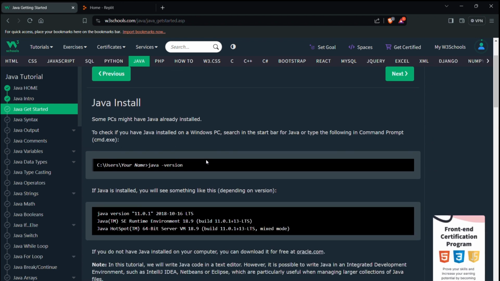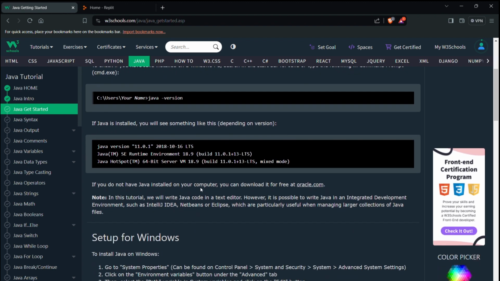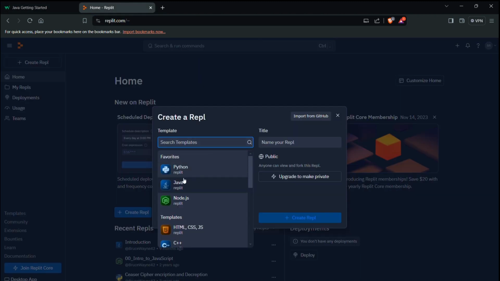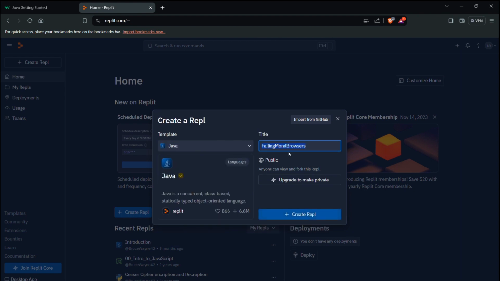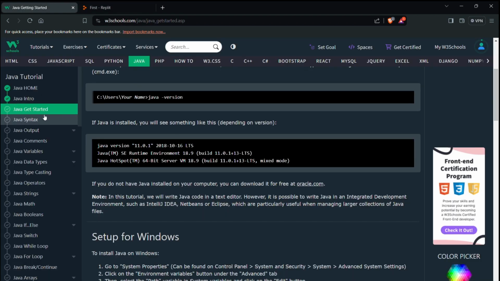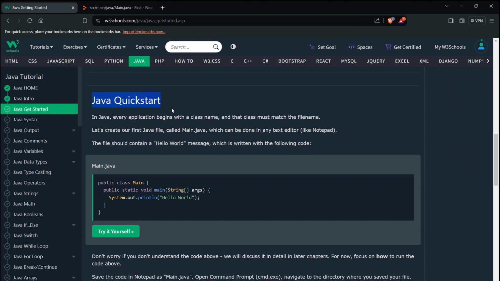Java getting started. Java install. Some PCs might have Java already installed. To check whether you have Java installed on your PC, search in the start button for Java. I think we need not install Java because we'll be using this website to create Java. Let's create a REPL. If I need to download Java, I'll download it. You can check out here how to download Java. I think we can just skip this and start with Java quick start.